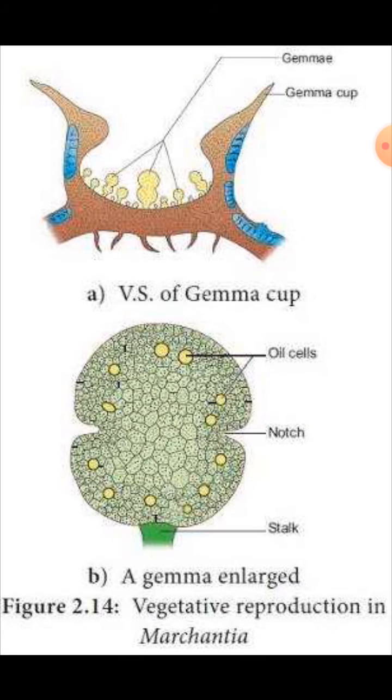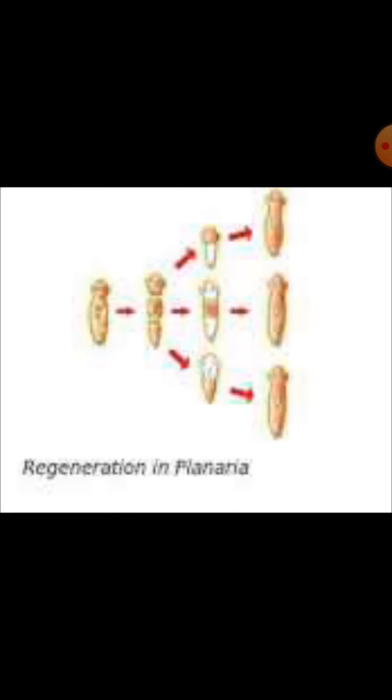Next comes another reproductive part of lower organisms, seen in bryophytes. Bryophytes have gemmae. The gemma cup is a cup-like organ, and the cup develops gemmae. The gemma produces a new organism, but water is needed for fertilization. Another is regeneration. This type of reproduction occurs when you cut an organism and the lost part is replaced by a new one, for example Planaria.